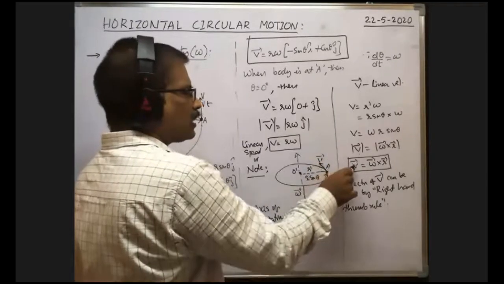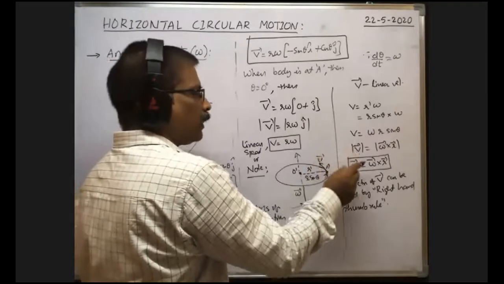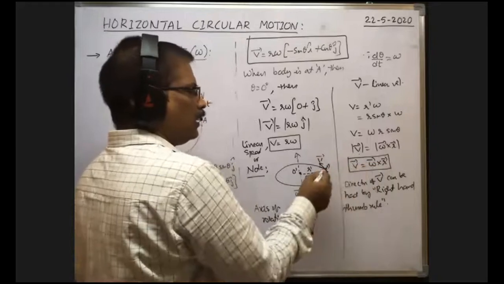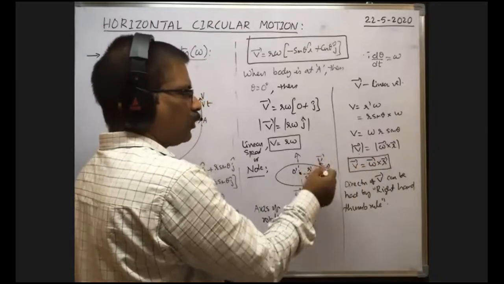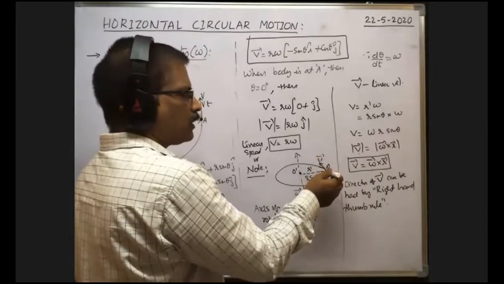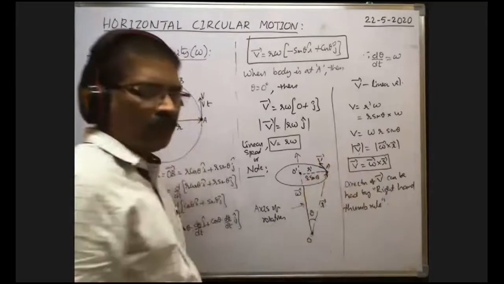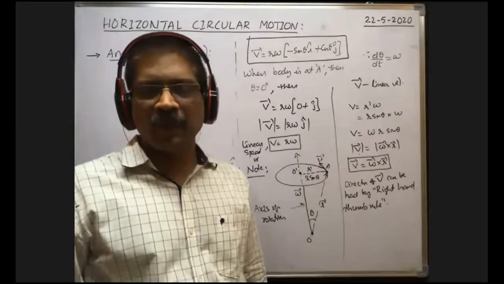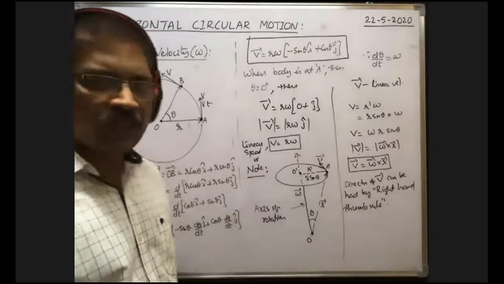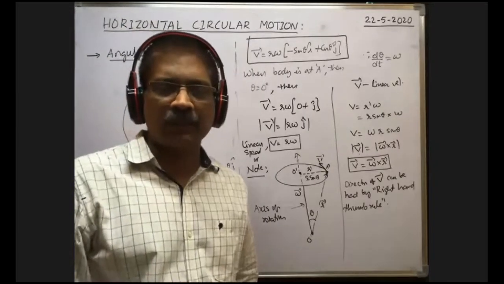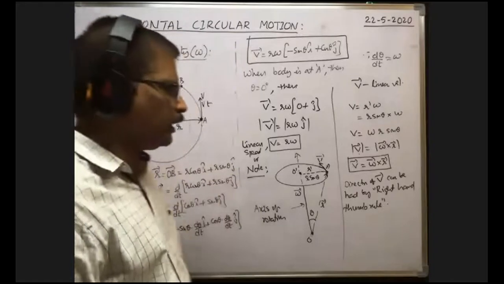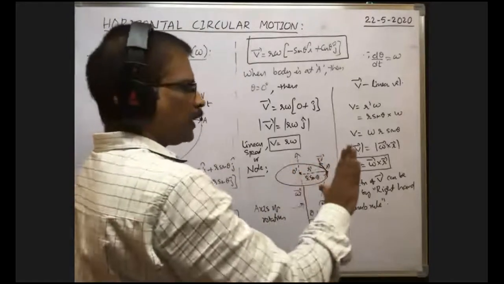Then linear velocity V bar must be perpendicular to the plane containing omega bar and R bar, which means it must be perpendicular to the plane of the board. Perpendicular to the plane of the board means it may be outwards or inwards. Which direction is correct? So here you apply the right hand thumb rule.